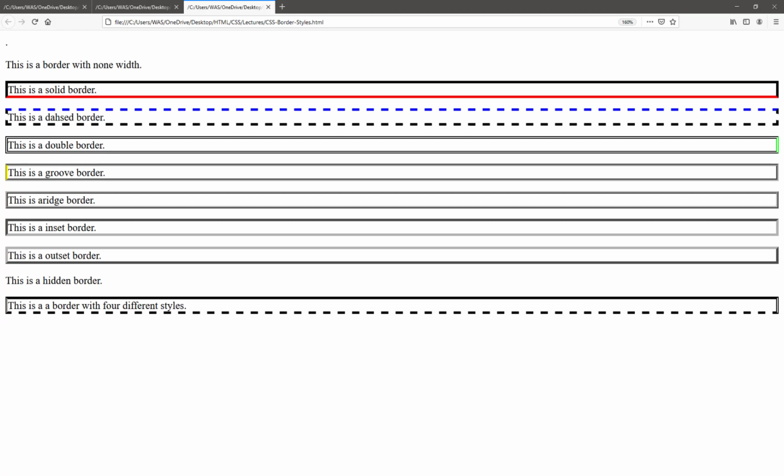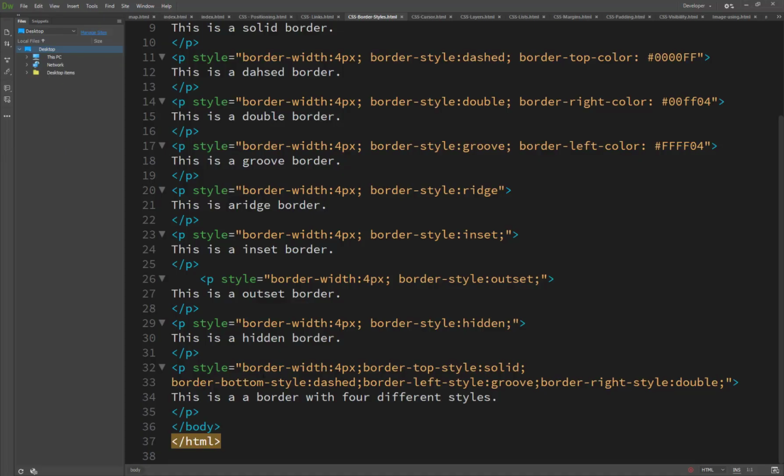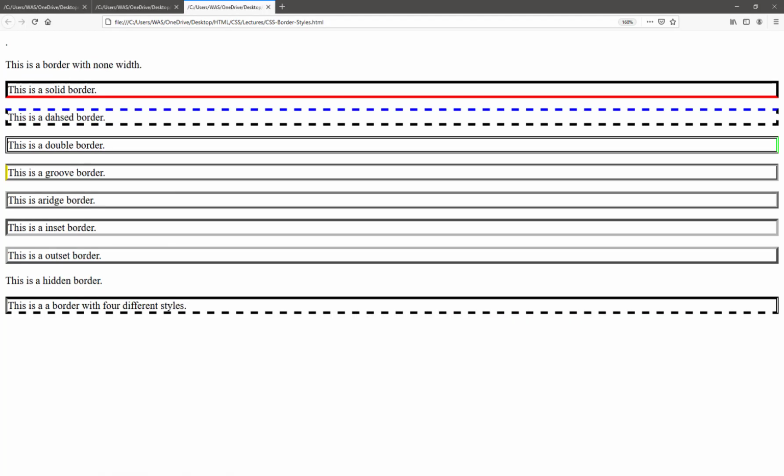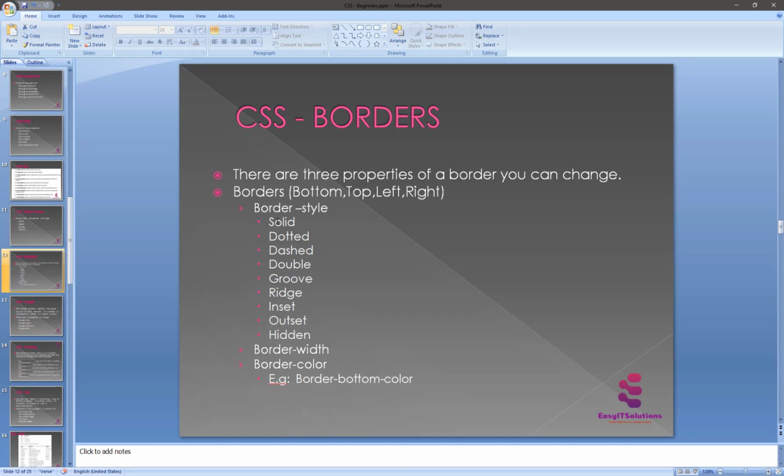So here you see the last one, the four-border example: border-top-style solid, bottom is dashed, left is groove, and right is double, as I already told you. So this is basically the usage of the borders. I've set all border types here.